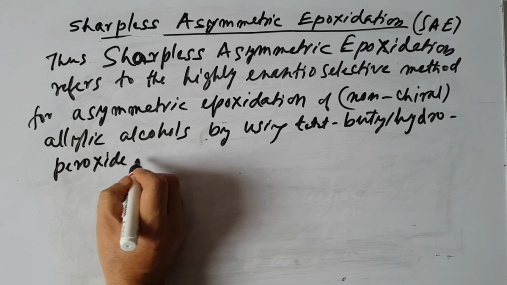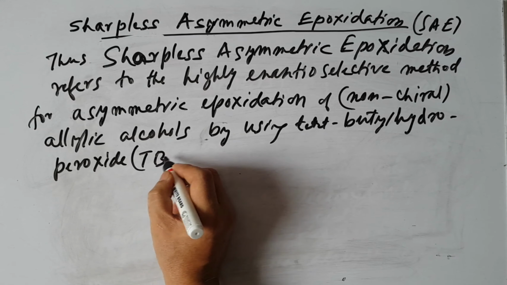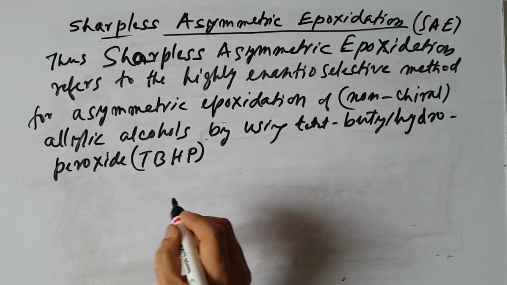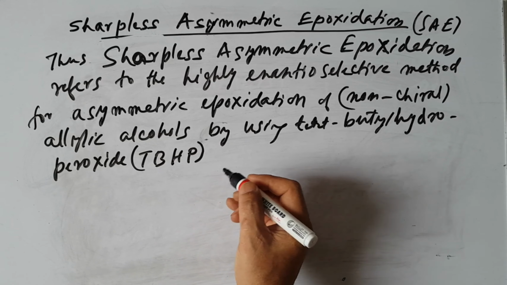You can write it simply as TBHP, tertiary butyl hydroperoxide, in presence of